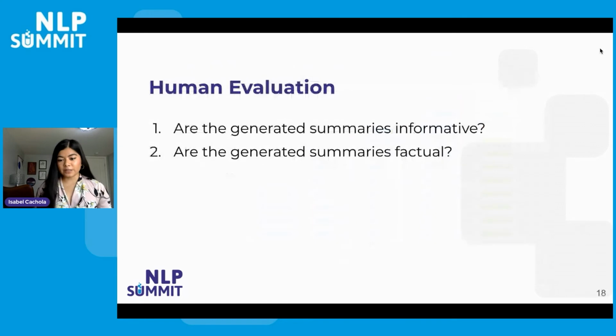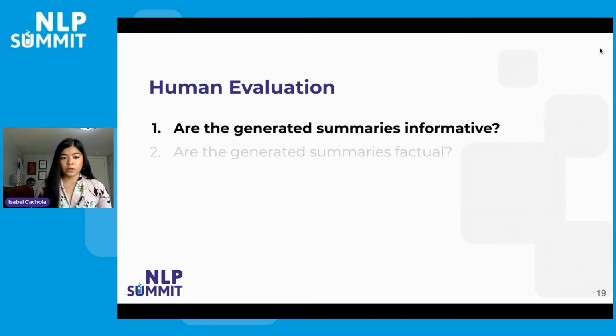However, we know that these automatic metrics aren't perfect, so it's also important for us to do a human evaluation as well. With our human evaluation, there were two primary questions that we wanted to ask. Are the generated summaries informative, and are they factual? So let's tackle that first question. Are they informative?